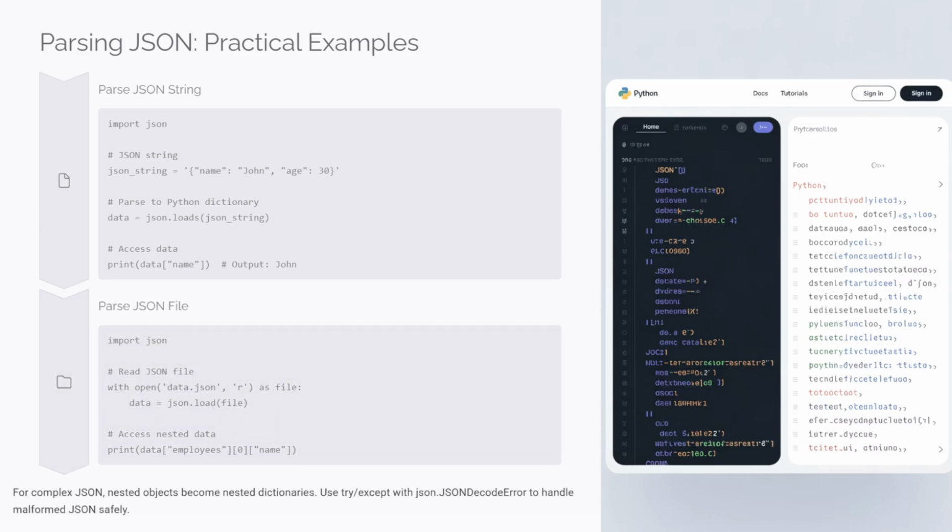For complex JSON, nested objects become nested dictionaries, and you have to use try except with json.JSONDecodeError to handle malformed JSON safely.